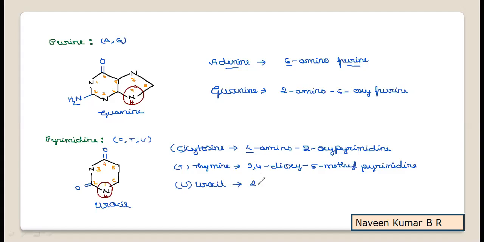It is 2,4-dioxypyrimidine. 2,4-dioxypyrimidine is the chemical name of uracil.